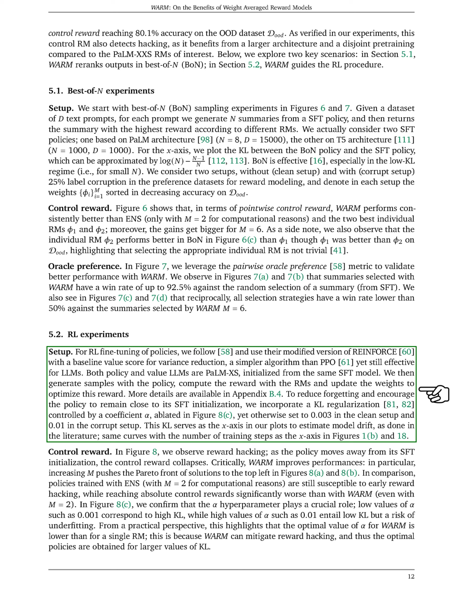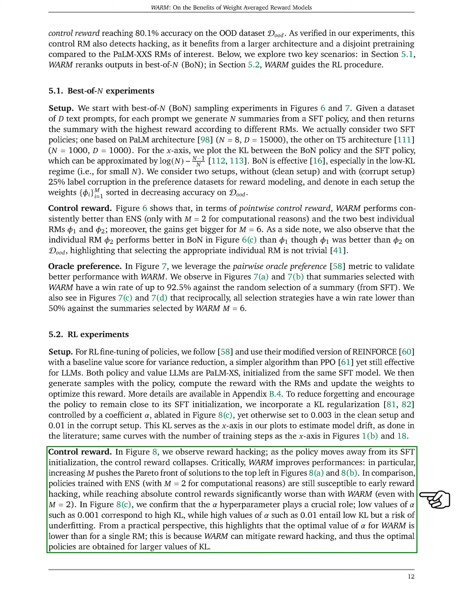In the RL setup, we used a modified version of Reinforce with a baseline value score for variance reduction. We generated samples with the policy, computed the reward with the models, and updated the weights to optimize this reward. We also incorporated a regularization term to reduce forgetting and encourage the policy to remain close to its initial state. We observed reward hacking. As the policy moved away from its initial state, the control reward decreased. However, WARM improved performances.